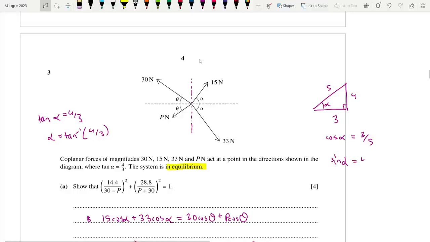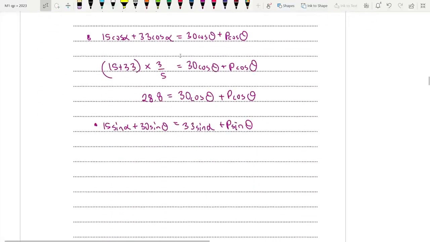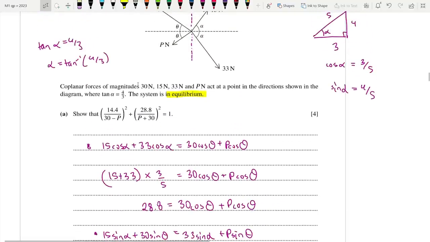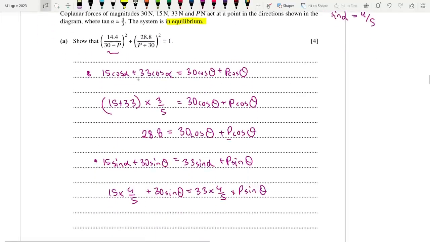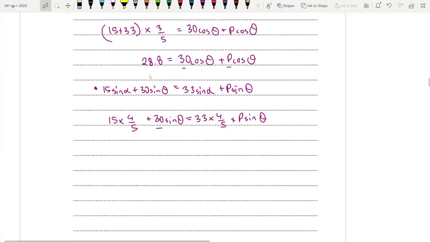Sine alpha is actually equal to 4 by 5. So 15 into 4 by 5 plus 30 sine theta is equal to 33 into 4 by 5 plus p sine theta. So see what I need to bring. I need to bring 30. This is 30 plus p. I have that already. Now I need 30 minus p. That means it should be 30 minus p.